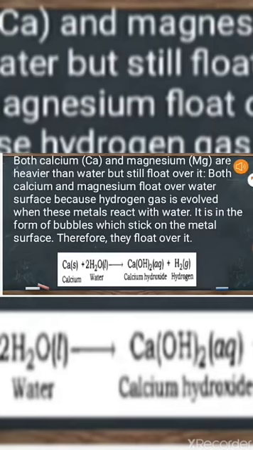It is one of the important questions also. Calcium and magnesium, whenever react with water, they start floating on the water. Floating on the water, it means they will come up. Why is it happening? Whenever calcium and magnesium react, the metal particles stick with hydrogen bubbles. Since hydrogen gas is releasing, so hydrogen molecules which are releasing in form of bubbles stick to the metal and bring the metal up. And because of that, these two metals start floating on the top of the water.